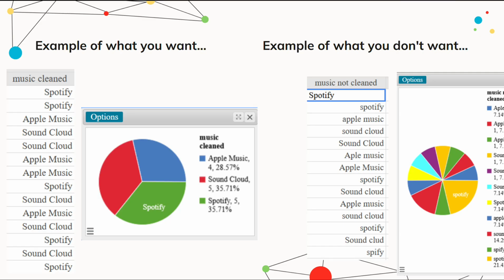And then I never really realized how much went into cleaning the data. So being able to clean it, go through the pie charts, it really made me understand how much goes into it, and how much every answer matters. Let's say Spotify and a lowercase s for Spotify aren't very different, but it can make the biggest difference in your data.